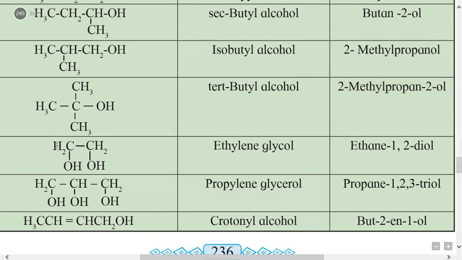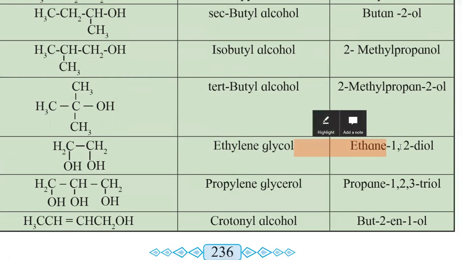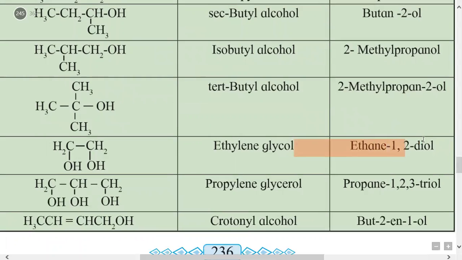Then this dihydric alcohol, we had studied in the rules already, that while naming a dihydric or trihydric alcohol, depending upon the number of carbon atoms, the name of the alkane is given and the suffix e is not replaced. Then the positions of the OH groups on carbon 1 and carbon 2. There are 2 OH groups, therefore di, and for the OH group the suffix is ol. Hence the correct name is ethane-1,2-diol.